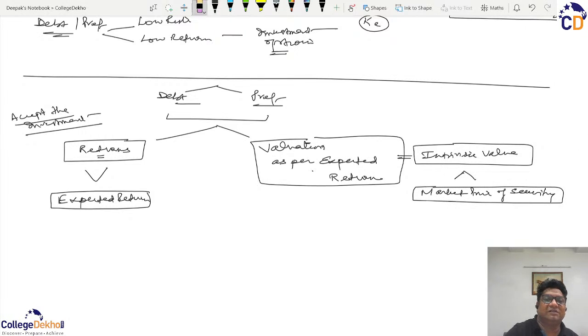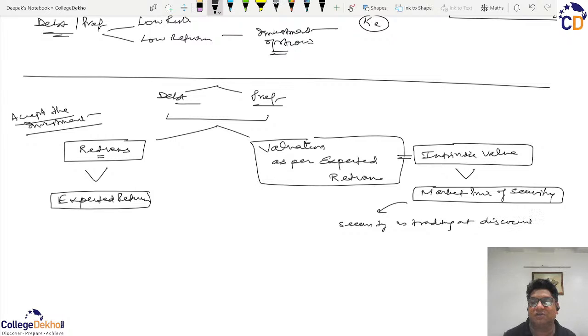And if it is the vice versa case, that is the intrinsic value is more than the market value of the security, it denotes that the security is trading at a discount to its intrinsic value. So we say it is a value buy, and because we term it as a value buy, we go for accepting the investment.